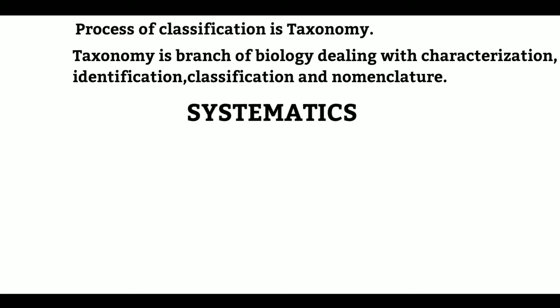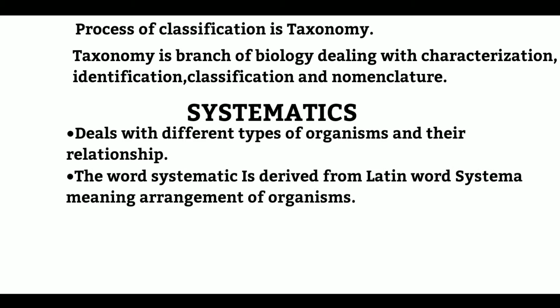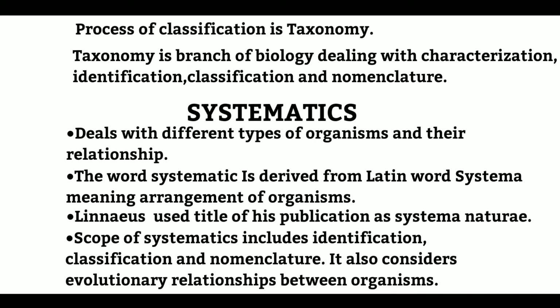Next comes systematics. Systematics deals with different kinds of organisms and their relationship. The word systematics is derived from the Latin word systema, meaning arrangement of organisms. Linnaeus used Systema Naturae as the title of his publication. The scope of systematics now includes identification, nomenclature, and classification. It also takes into account evolutionary relationships between organisms.